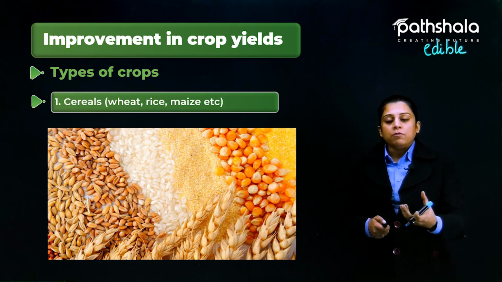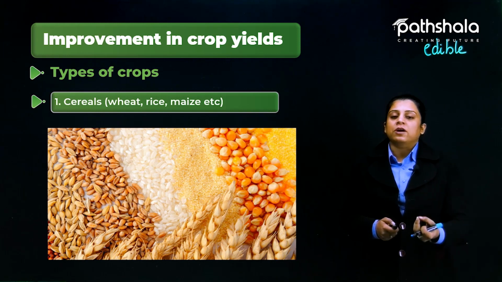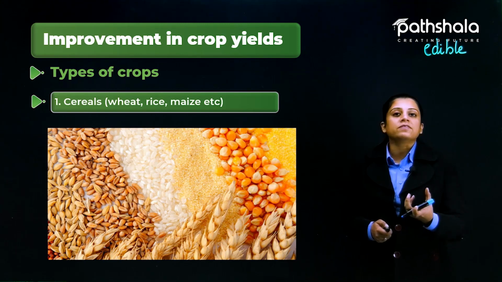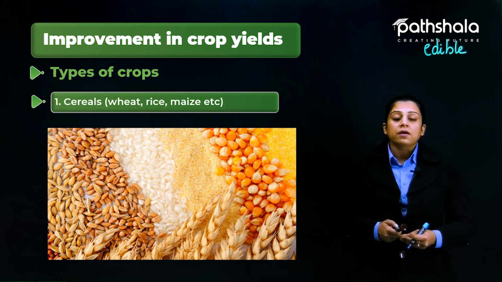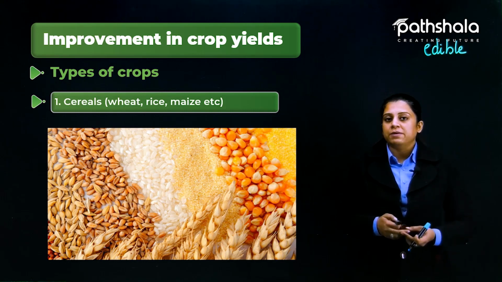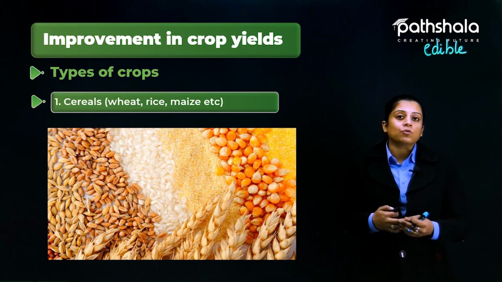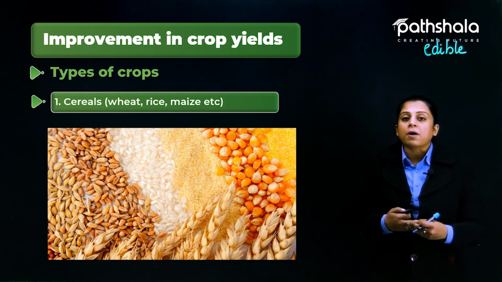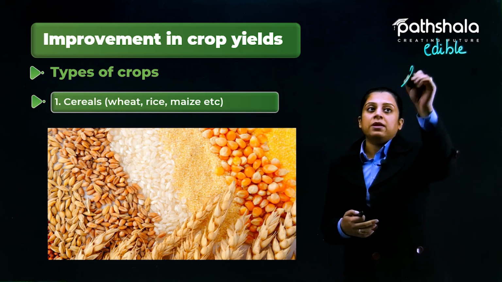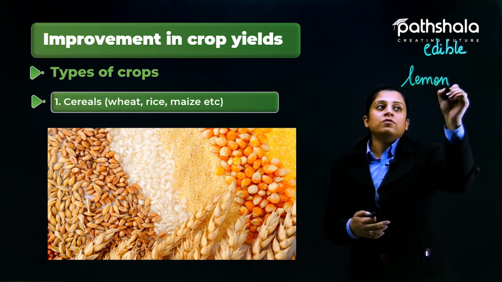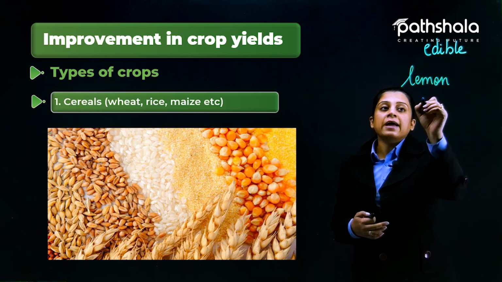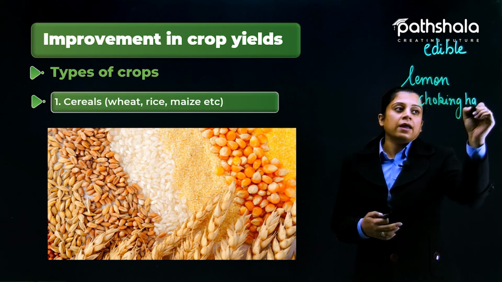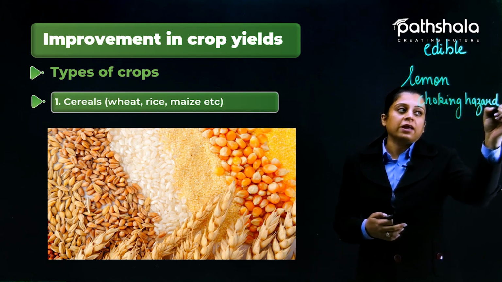So before studying about cereals, let us first study about seeds. There are many seeds. हमें बहुत सारे seeds जो हैं वो plants में मिलते हैं, but not all the seeds are edible. सारे seeds जो हैं वो edible नहीं होते हैं, हम उनको consume नहीं कर सकते हैं. For example, if we talk about the large seeds of lemon, then these large huge size seeds of lemon can cause a choking hazard. हमें choking hazard का क्या है यहाँ पे chances रहते हैं.